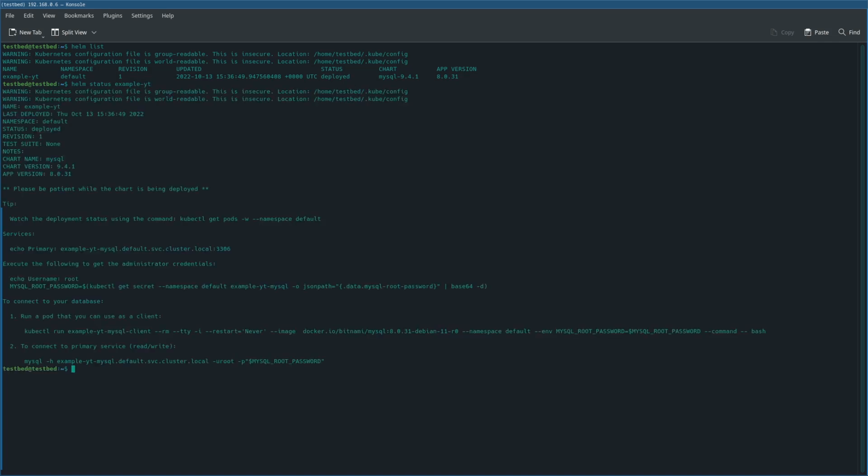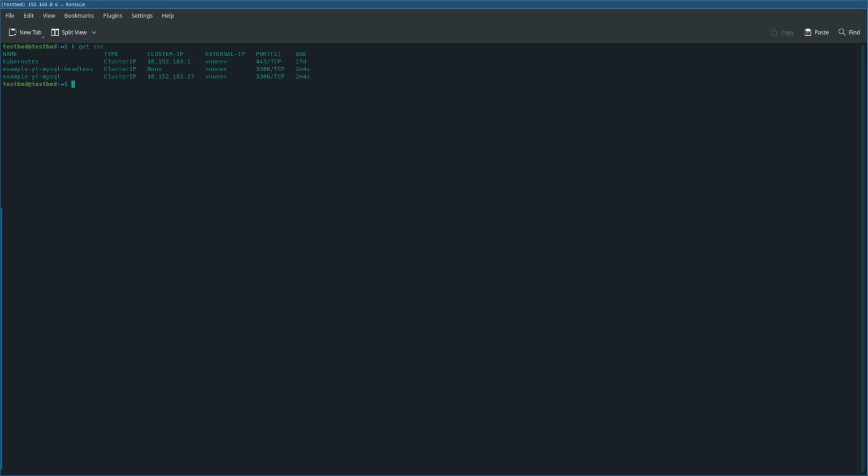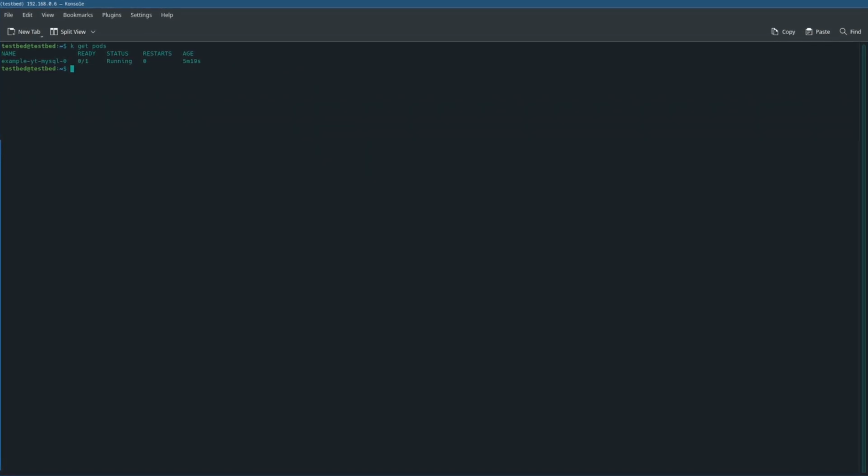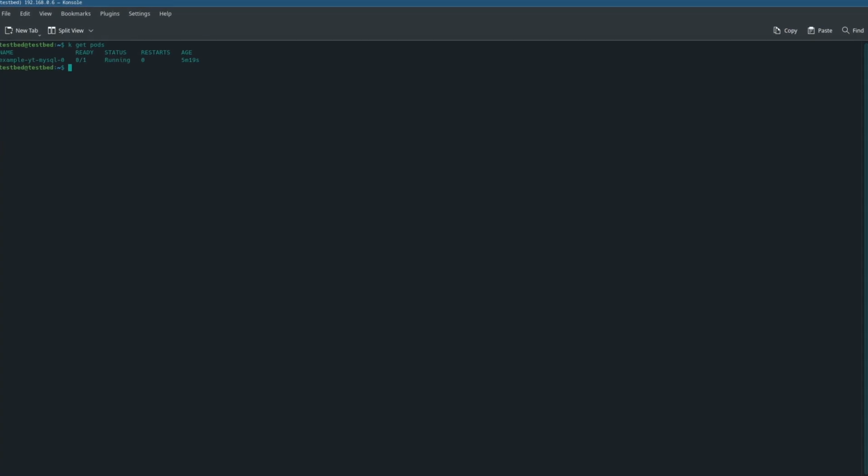To verify that MySQL has been started inside our Kubernetes cluster, let's use kubectl get pods, and as you can see, the pod is currently pending with the name that we have specified during installation. Also, by using the kubectl get services command, you can see what services this chart has created. And this is the bare minimum you need to know to start working with Helm.